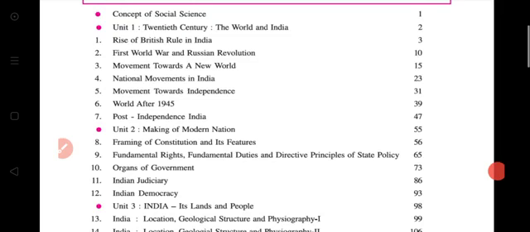Total 1, 2, 7, 8, 9, 10, 12. That is 4 plus 3, 7 chapters we have already done.